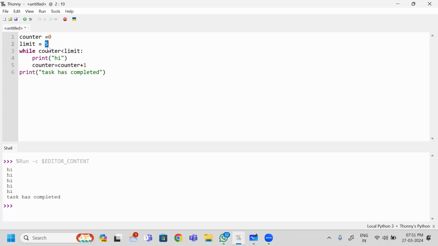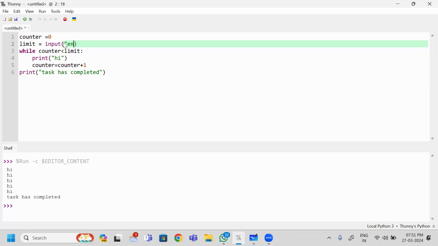What can I do? Take data from the end user dynamically. Give any variable. Yes, I have given the limit variable. I want to take this one dynamically, so I have to use the input method. So I should ask how many times you want it to be printed. That limit I want to take from the end user.